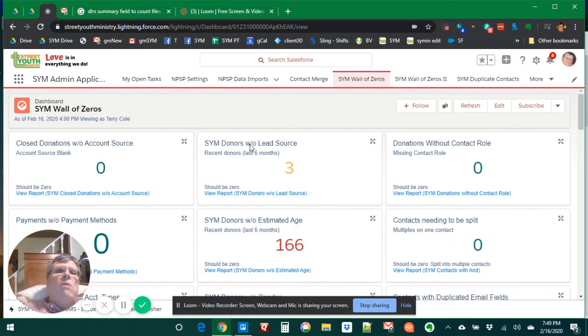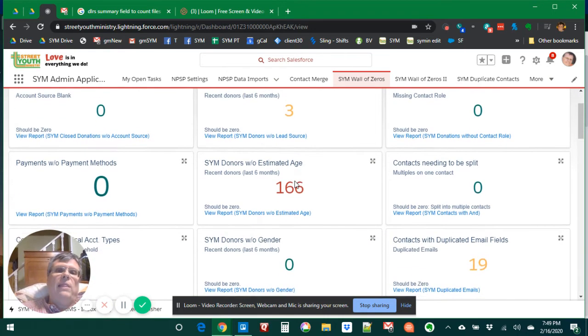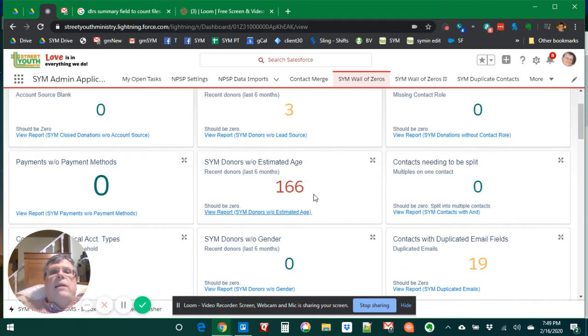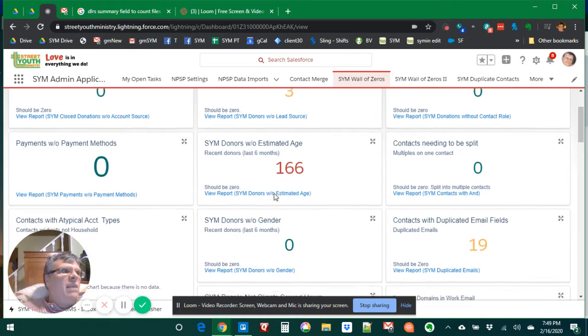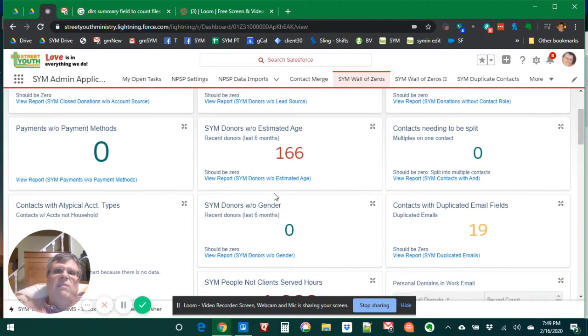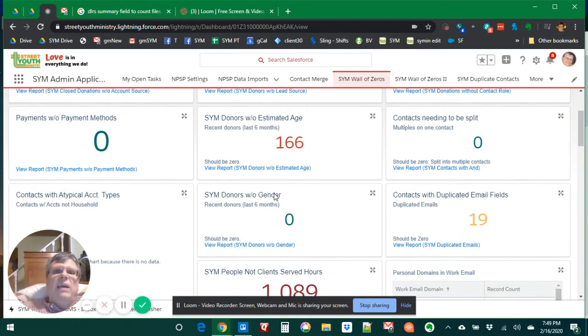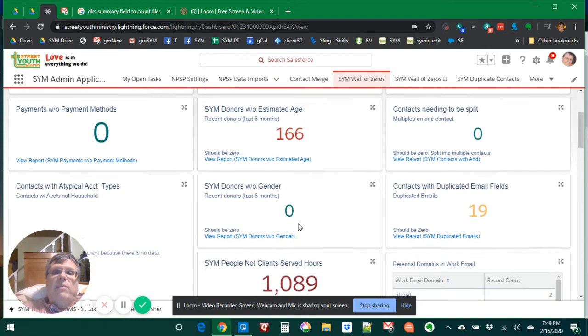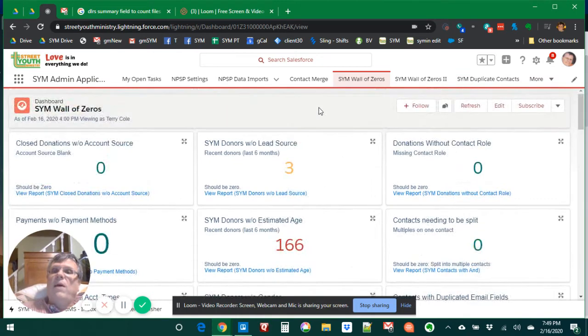We have 3 donors without lead sources. That's just a data cleanliness issue, and we clean that up. Donors without an estimated age, we don't always know, but we try to look at the list and look at least at the biggest donors and fill in an estimated age. Donor gender, we try to fill that in, and you can see that we're doing well on that.